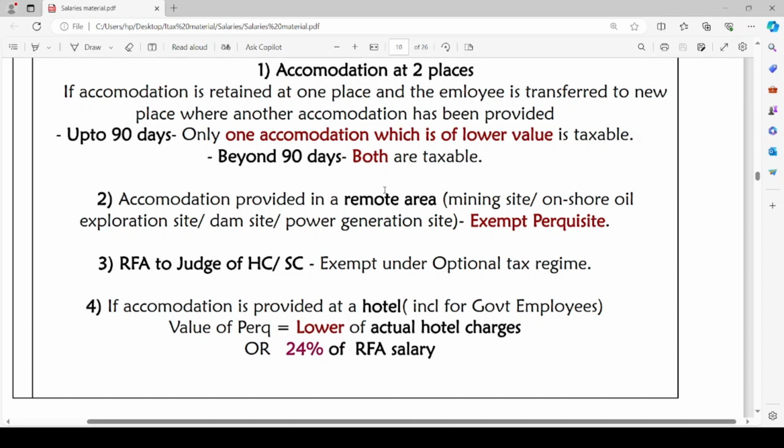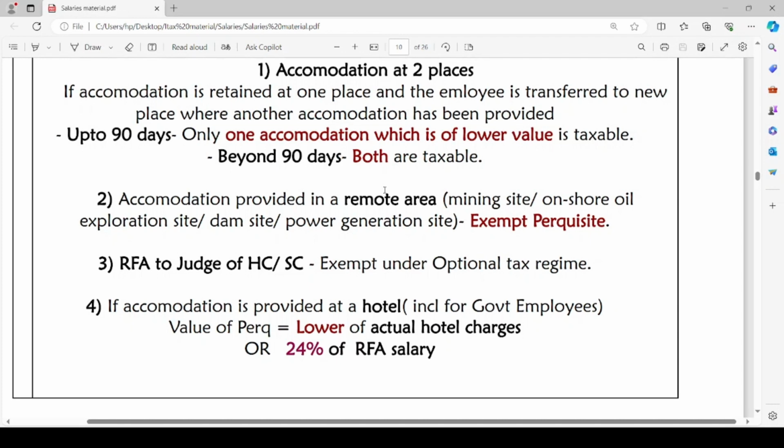If accommodation is provided at a hotel, including for government employees, if the accommodation is provided at a hotel, not in a house, the value of such perquisite will be the lower of actual hotel charges or 24% of RFS salary. RFS salary, as we have discussed above, such 24% of such salary or actual hotel charges, whichever is lower, will be the value of perquisite if the accommodation is provided at a hotel, including for government employees.